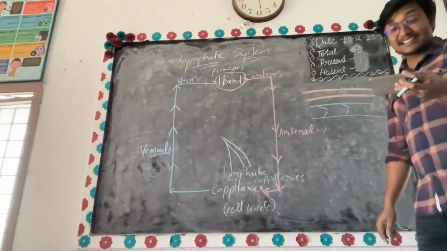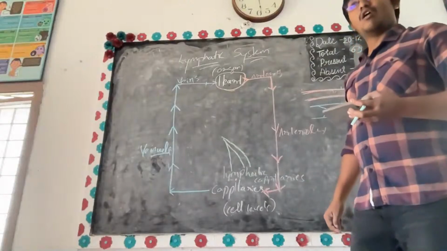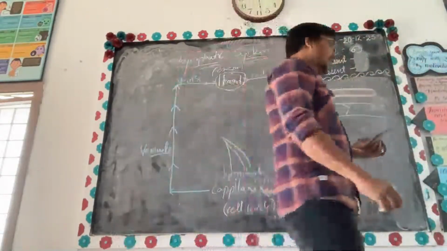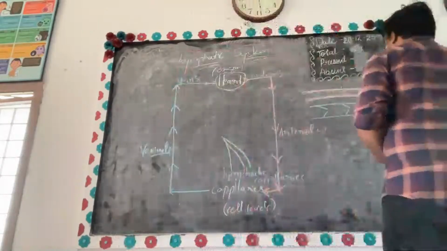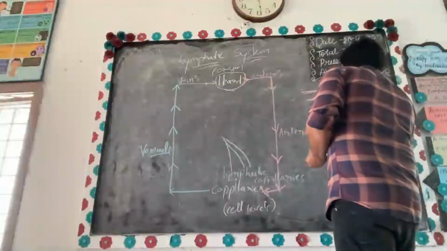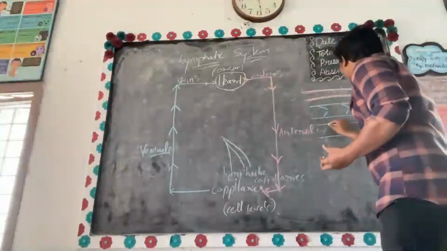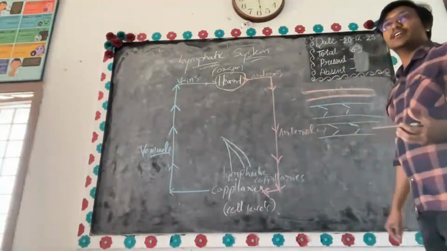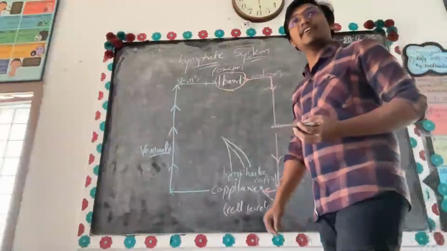Now, what is the structure of a lymphatic vessel? This is also a thin layer, and this one is also having valves.